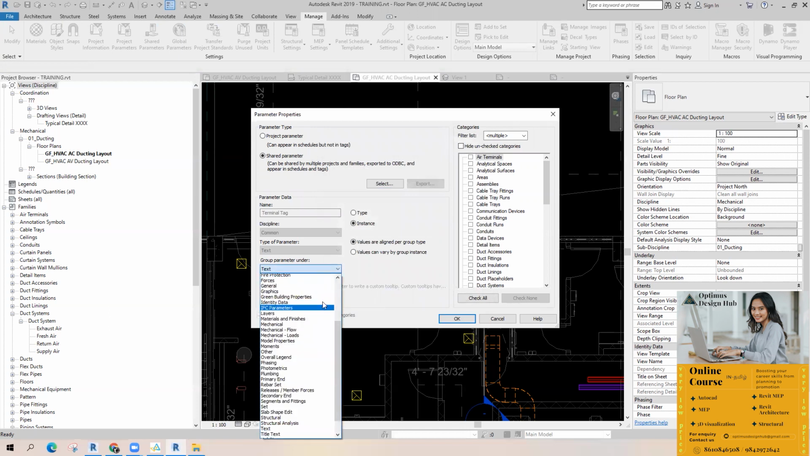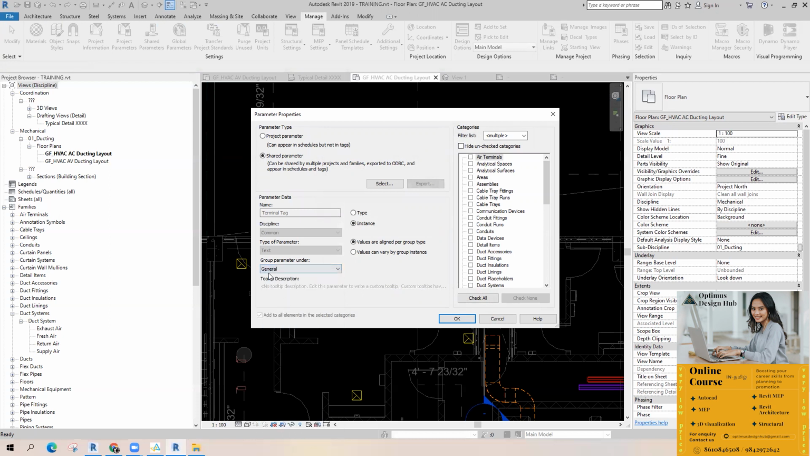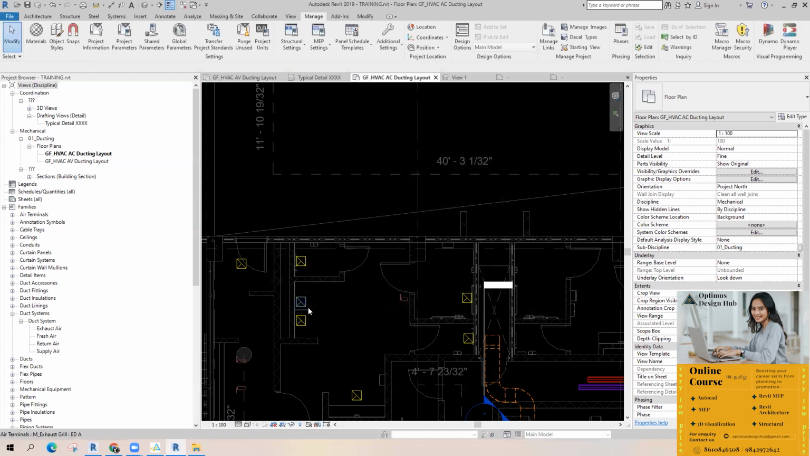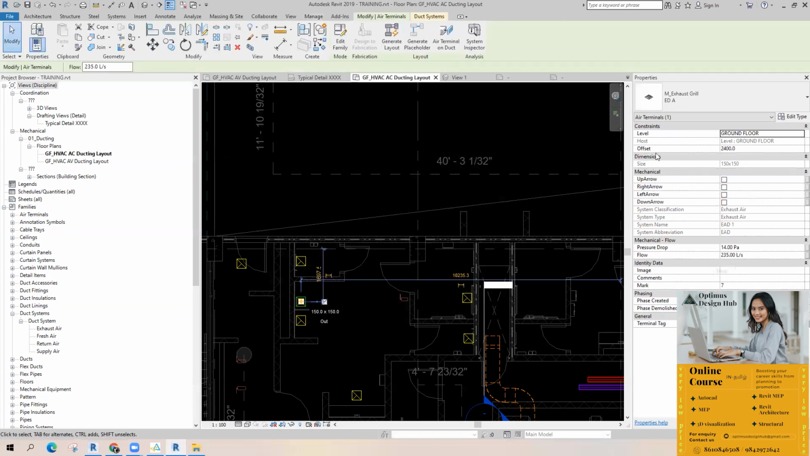Okay. I'll do one thing. I will put it in the general category. Here I will check air terminal. Okay. Just select it. You can find this under General, terminal tag. But if you want to create a tag for this terminal tag, you can do it, right?